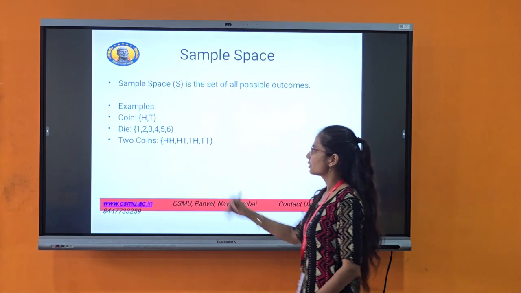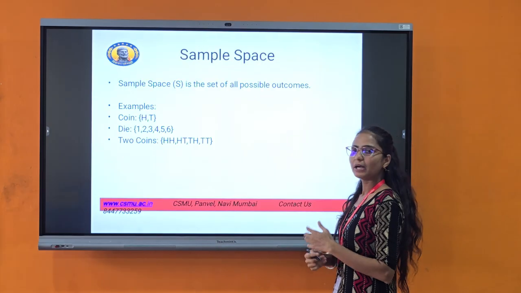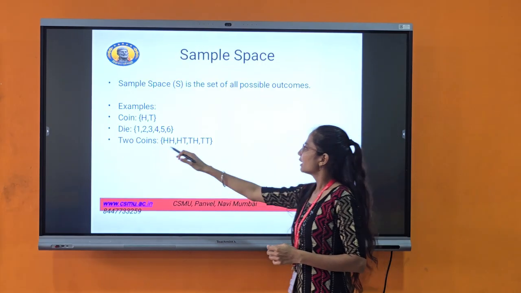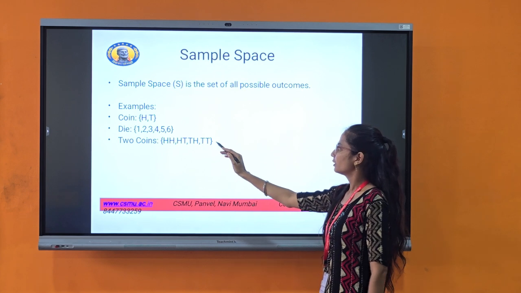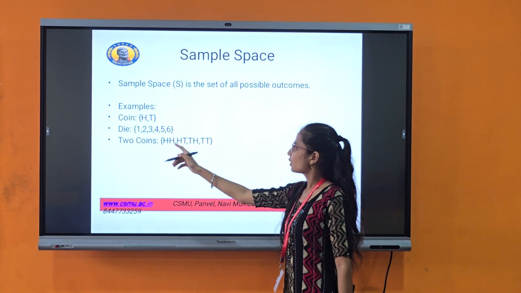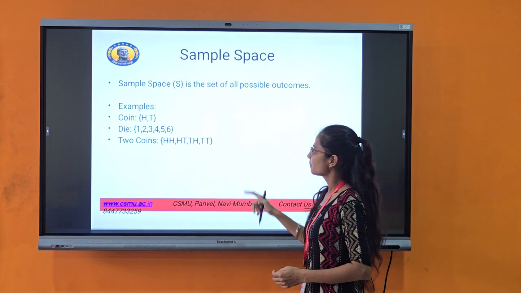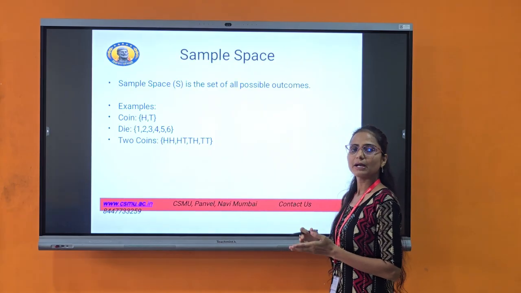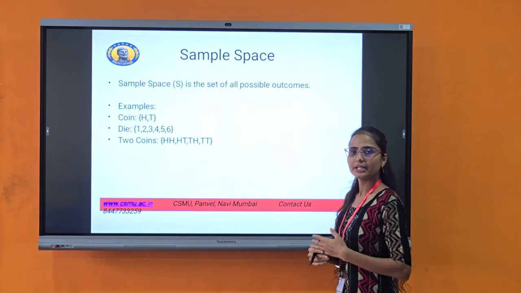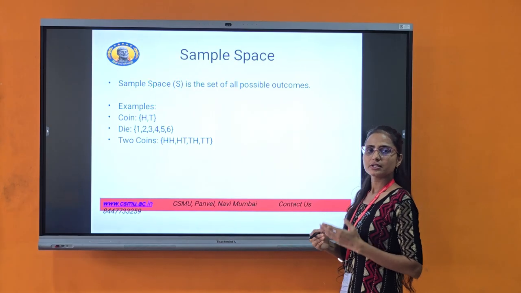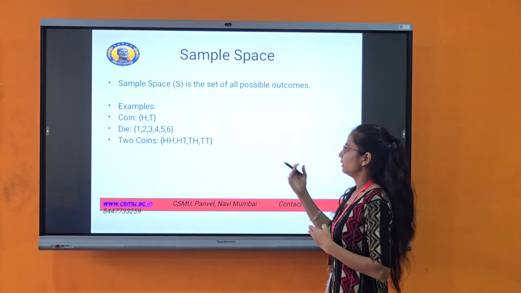Here, 2 coins are tossed, and we get head head, head tail, tail head, tail tail, where H represents a head and T represents a tail.